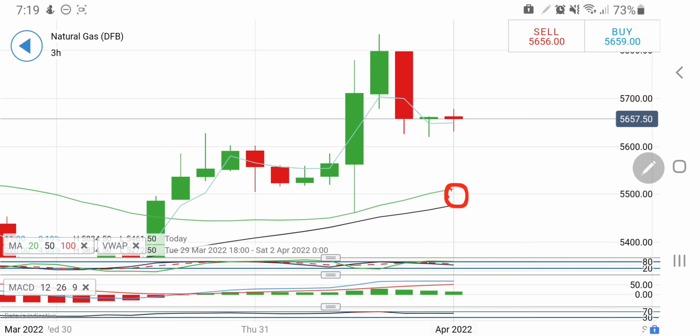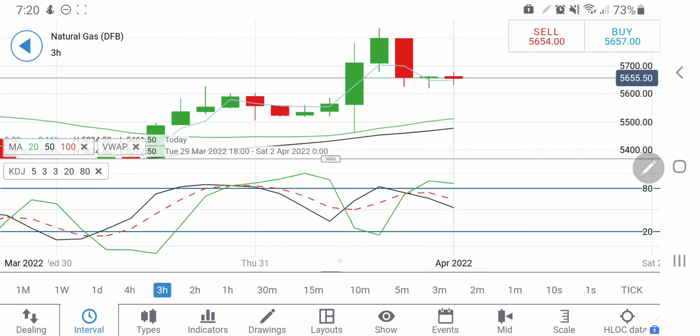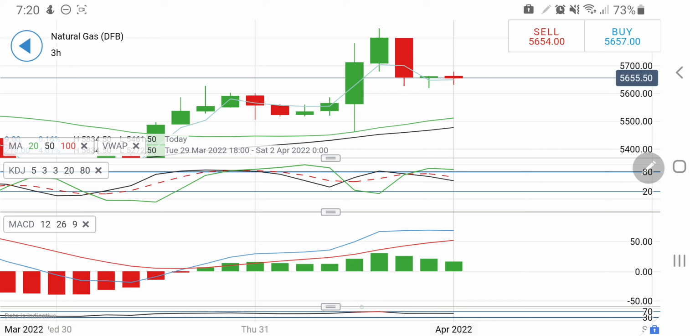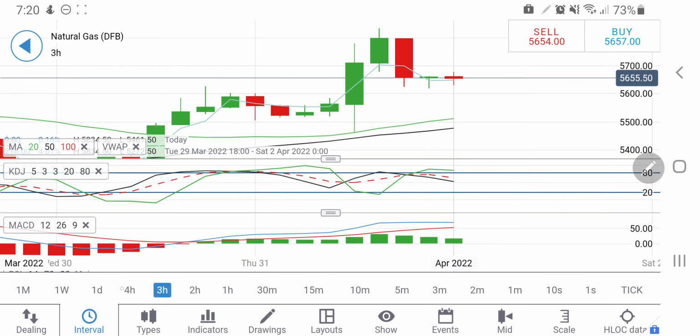Remember, the level at 5.5 is very strong support. So below 5.65 and specifically below 5.6, it will directly land at 5.5, and below that it will try to hit 5.45, and below that it can drop sharply. Till the time it remains above 5.65, rather I'll say beyond 5.7, one can expect NG to rise towards 5.8, and then beyond that it will fly towards $6 levels. Also MACD is trying to converge and is narrowing here, indicating possible little bearishness out there.